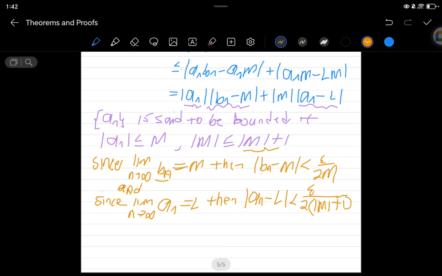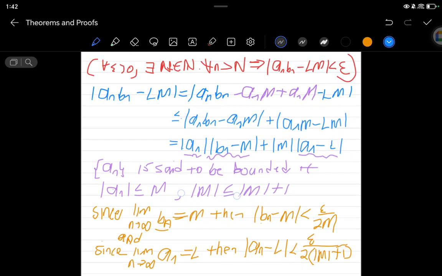So I'm going to go back now and say the absolute value of an times the absolute value of bn. Yeah, I'll start there like this. I'll say the absolute value of an bn minus lm. This will be equal, already we know here, right, what it will be equal to.